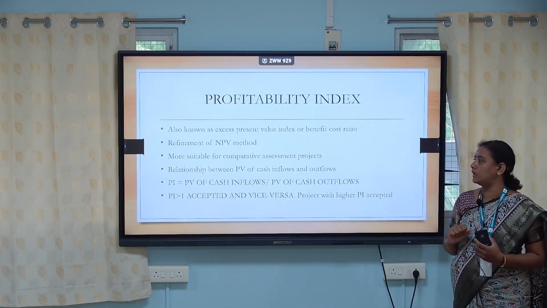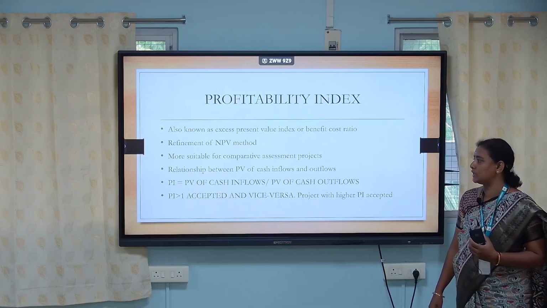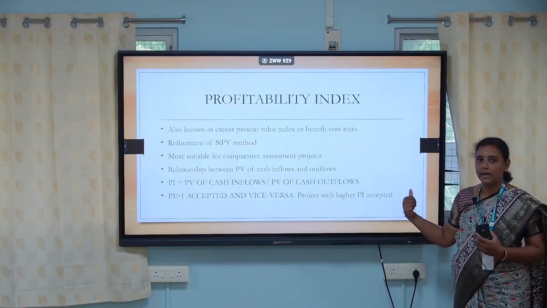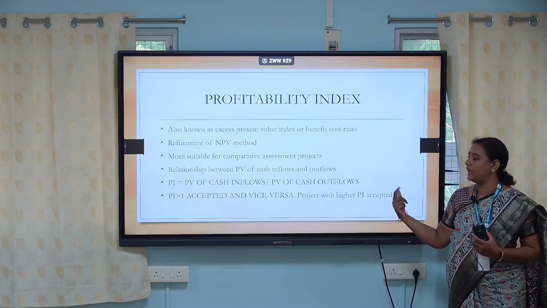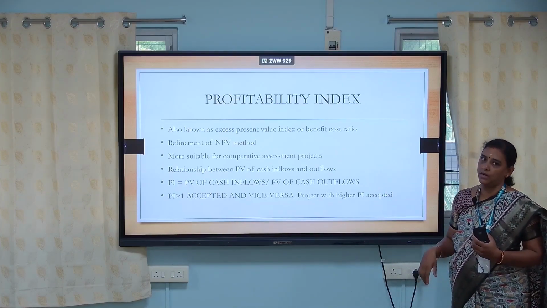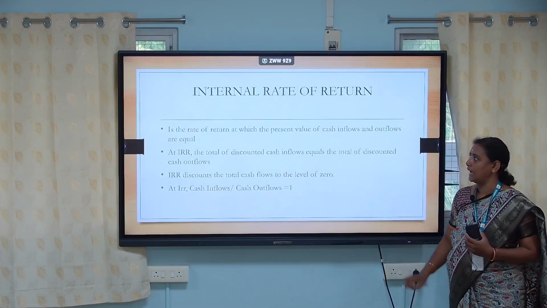So there is a formula over there. PI, that is profitability index, is equal to present value of cash inflows divided by present value of cash outflows. If PI is greater than 1, then it is accepted. If PI is less than 1, it will not be accepted. So it is understood that the project with higher profitability index will be accepted.